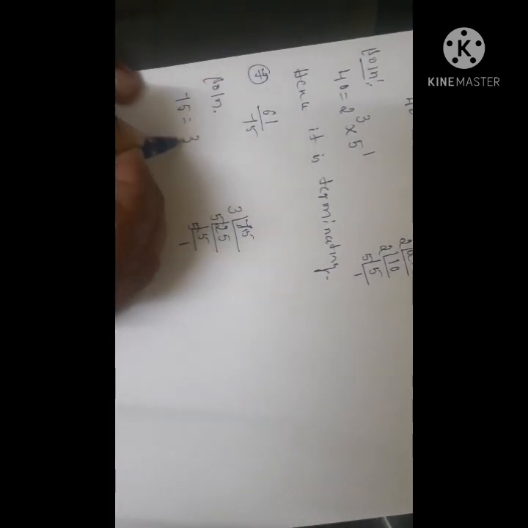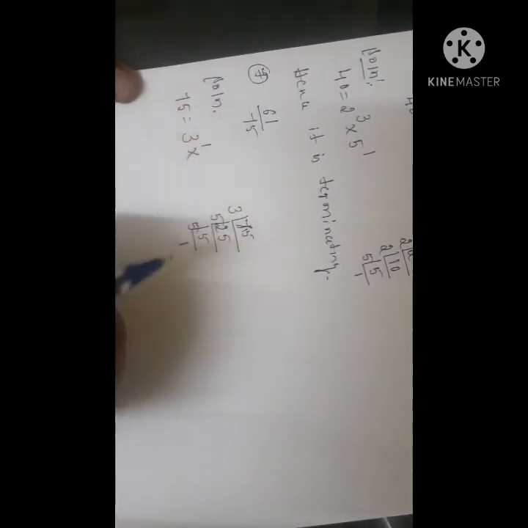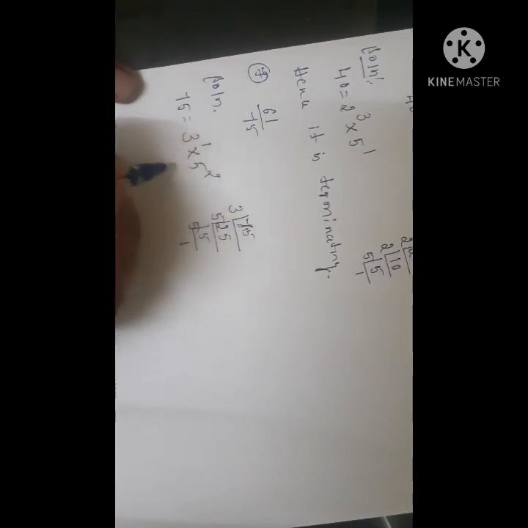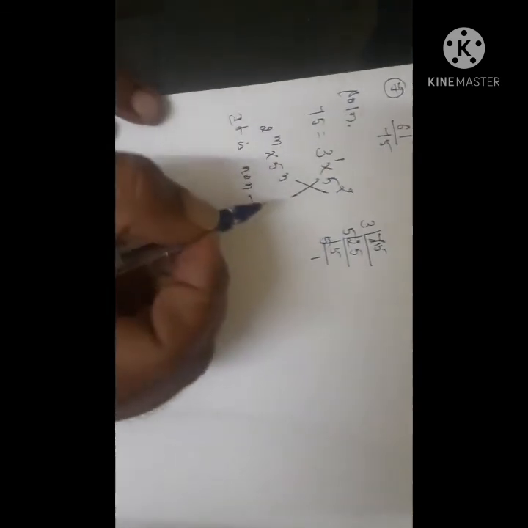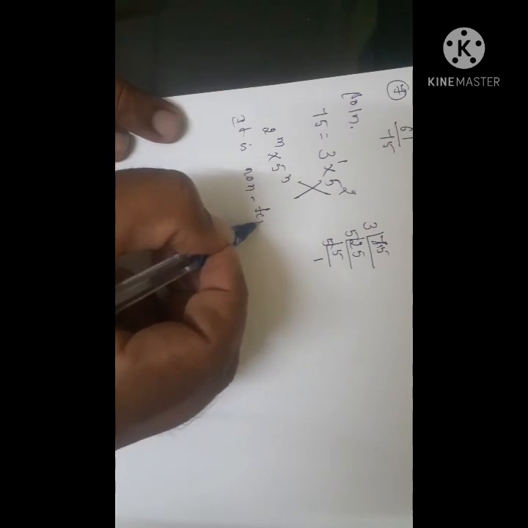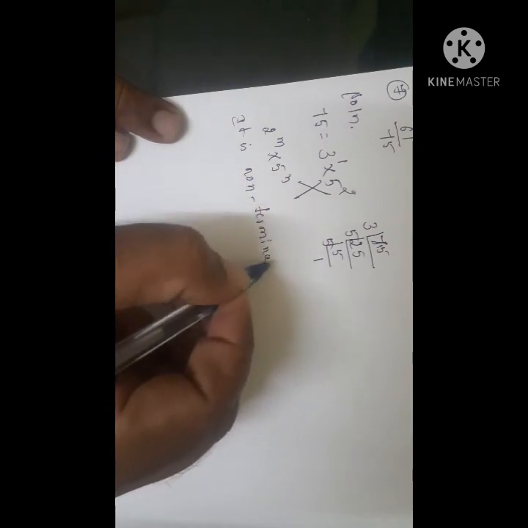Therefore, 75 can be written as 3 to the power of 1 into 5 to the power of 2. So it is not in the form of 2 to the power of m into 5 to the power of n. Hence it is non-terminating.